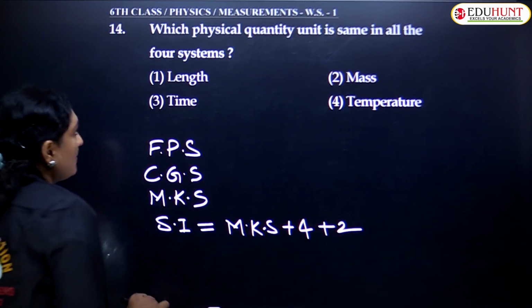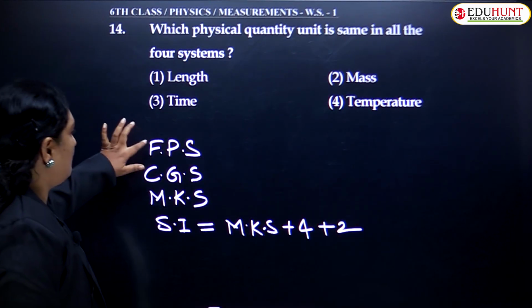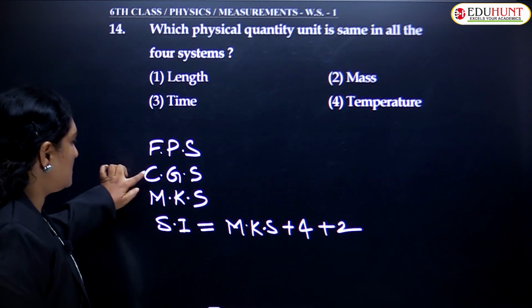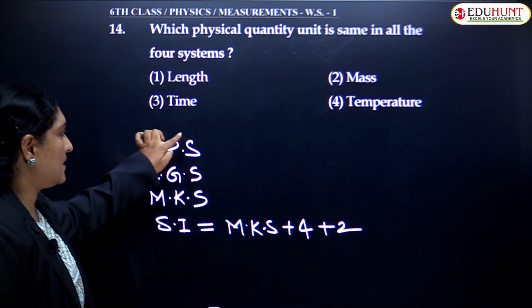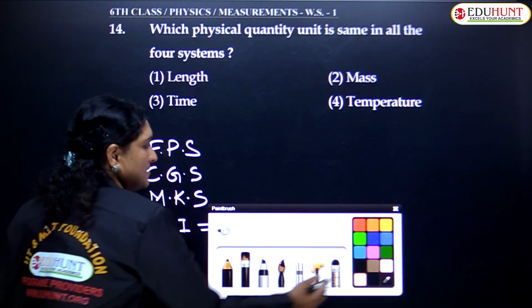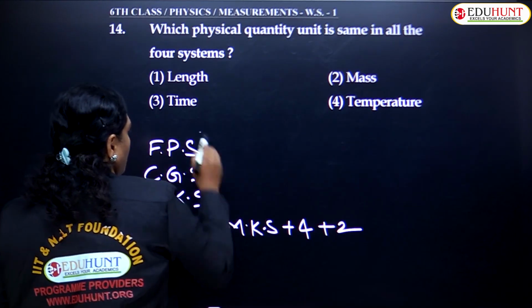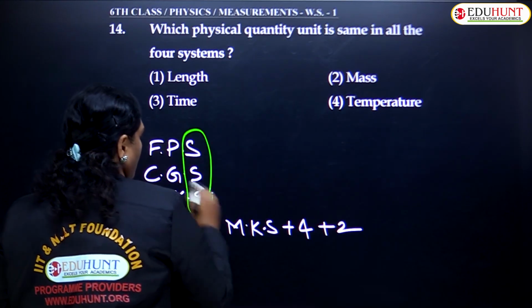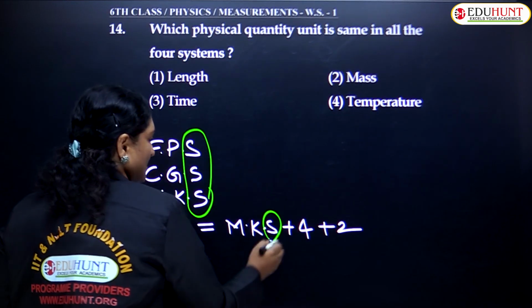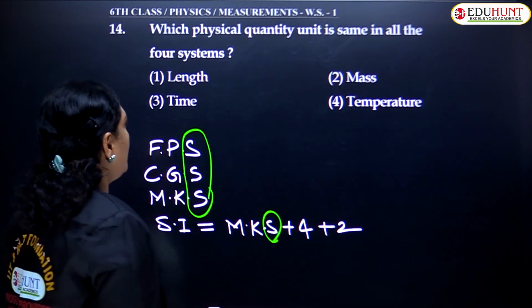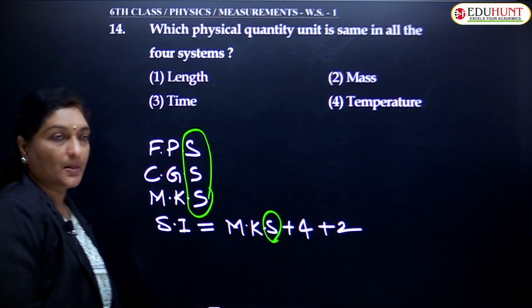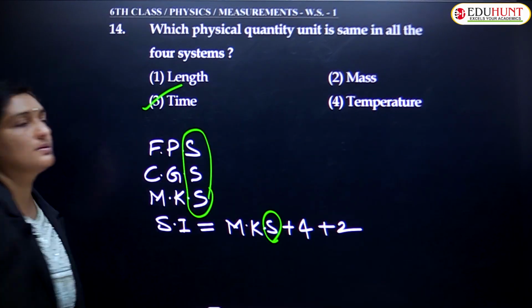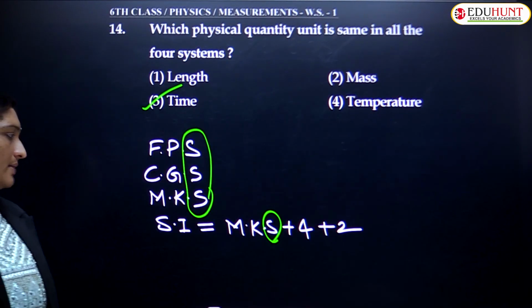So here, foot, this is centimeter, this is meter. Pound, gram, kilogram. Second. Once observe this. Everywhere if you observe here, it is second. Even here also it is in second. So which one is common? Yes, the second stands for time. So time is common for all.